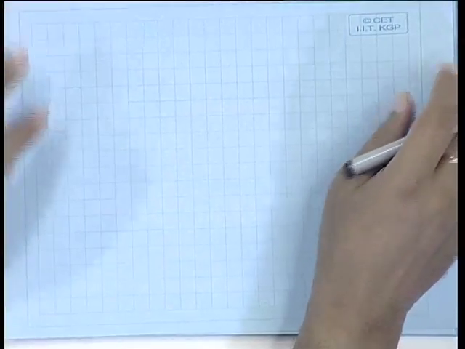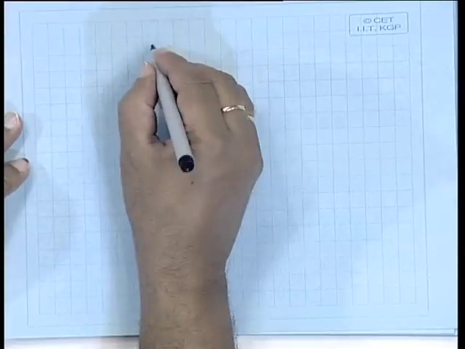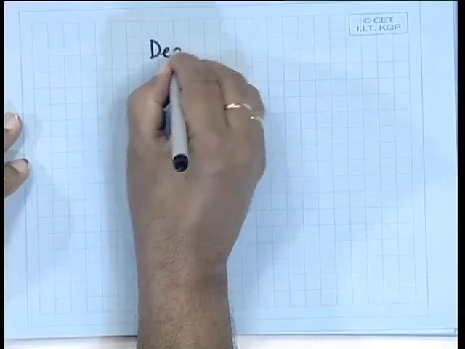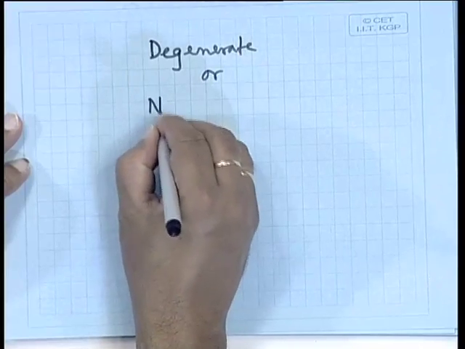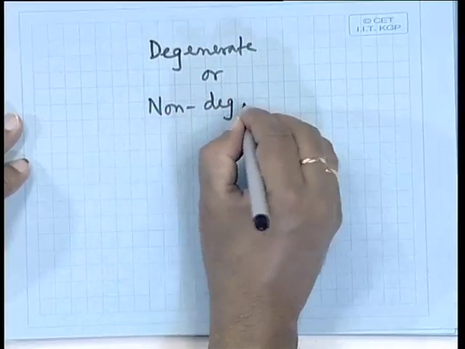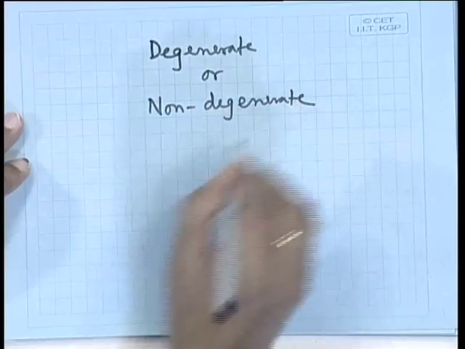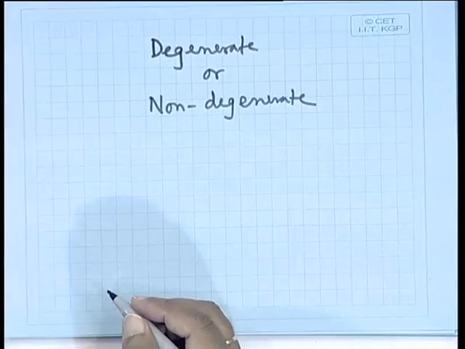Then another important thing is degeneracy, degenerate or non-degenerate semiconductor. In an n-type semiconductor, the number of electrons is greater than the number of holes. And in a p-type semiconductor, the number of holes is greater than the number of electrons. But both are electrically neutral separately. Which one? N-type is separately electrically neutral.